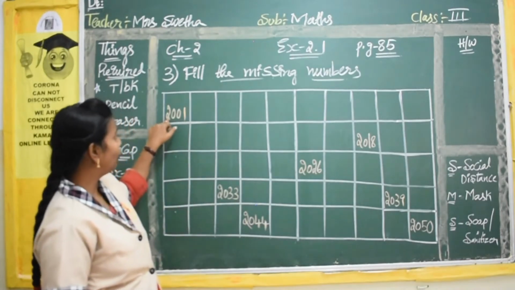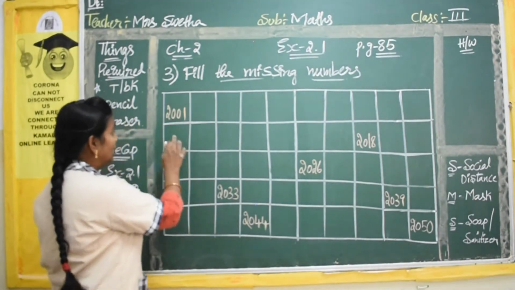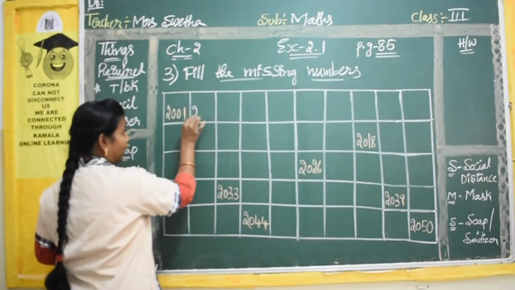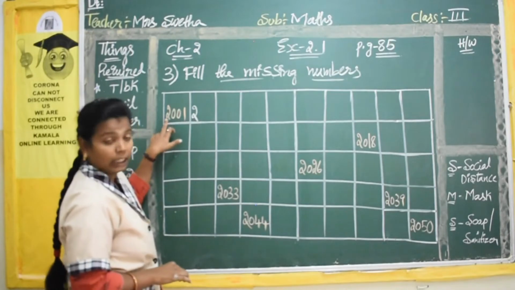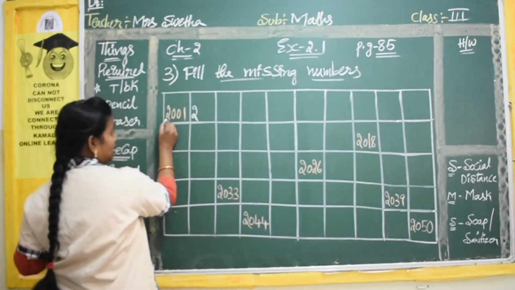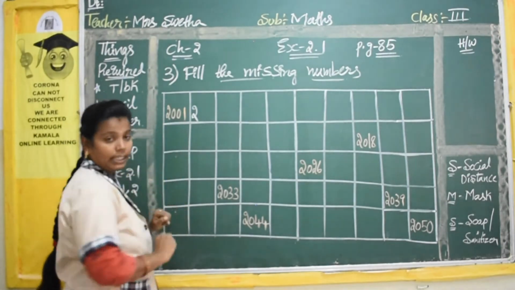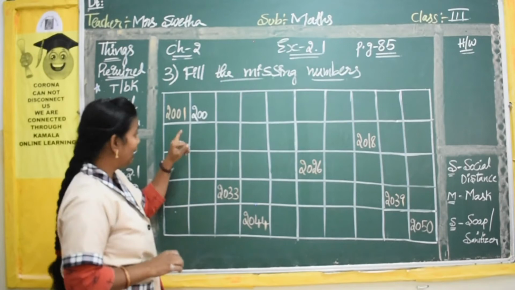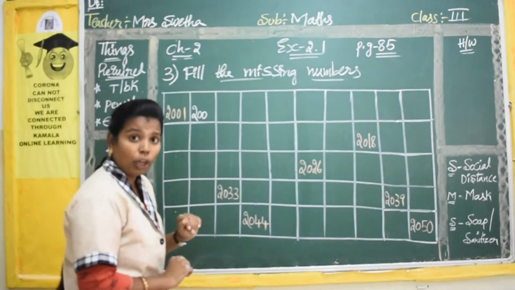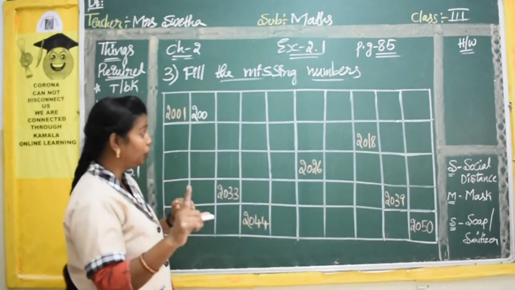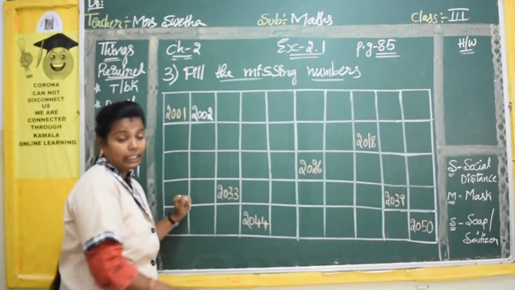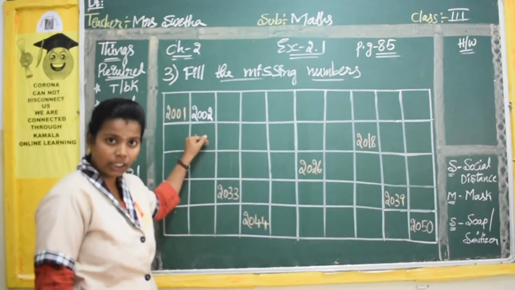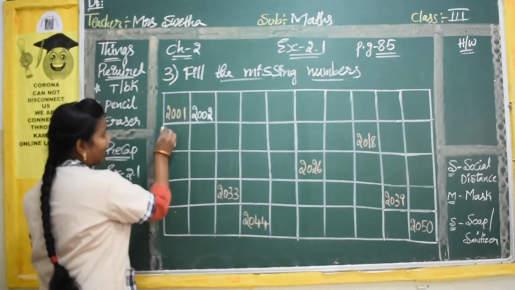See, now here you have 2001. How have they written it? It is a series. The series here starts with 2, so you also have to write 2. Yes, 2 and 2 zeros are compulsory. These first 3 digits are compulsory here. So 2 zeros, and here you have 1, no? After 1 what do you have? Yes, after 1 you have number 2. So write number 2. Okay, 2002. Yes, is it clear, children? So the first 3 digits you will write the same.